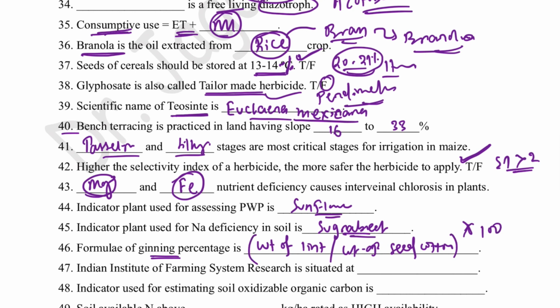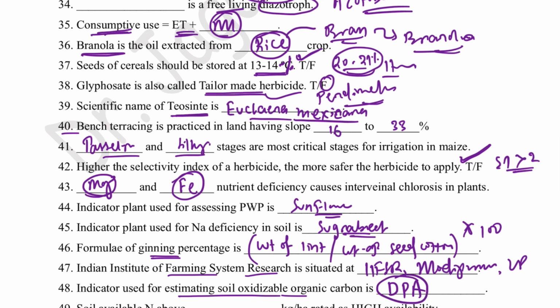Then Indian Institute of Farming System Research, IIFSR, that is situated in Modipuram in UP. Then indicator used for estimating soil oxidizable organic carbon, that is diphenylamine, DPA indicator.